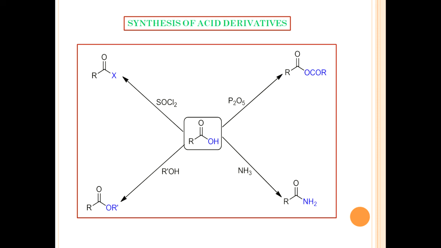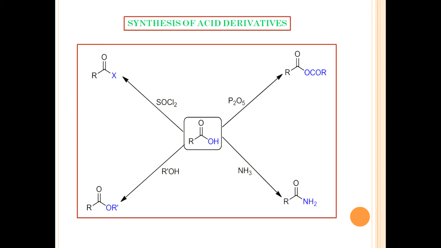We can also prepare cyclic anhydrides, which are obtained by the dehydration of dicarboxylic acid at high temperature. The next reaction of the carboxylic acid is the formation of esters.